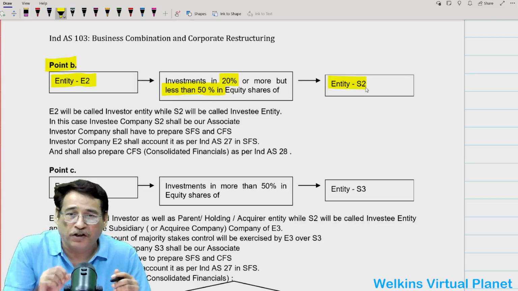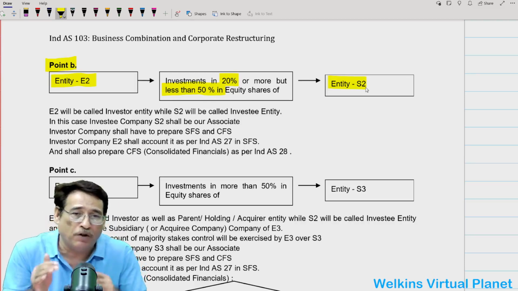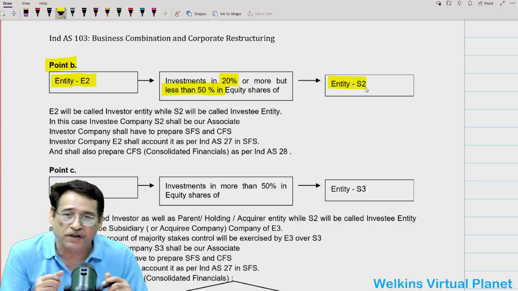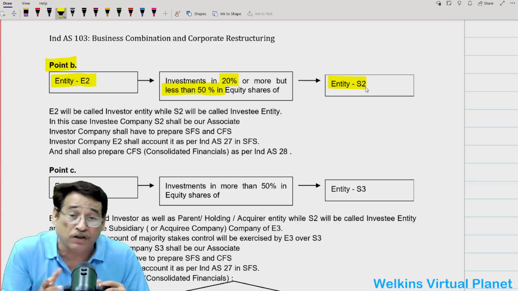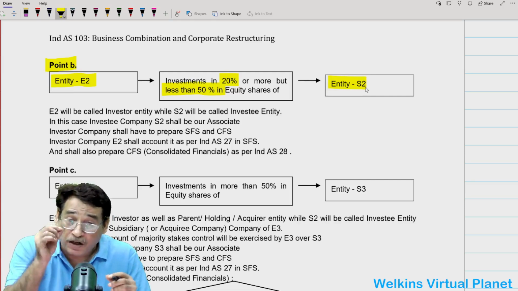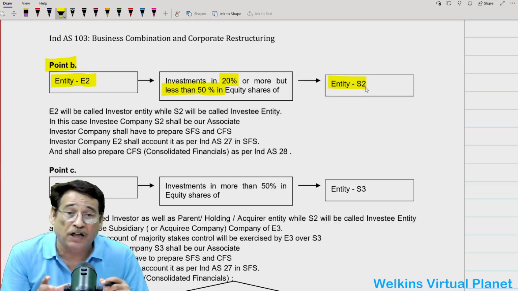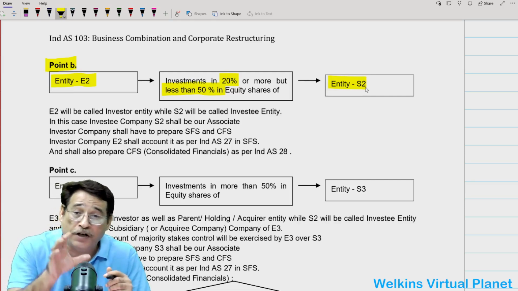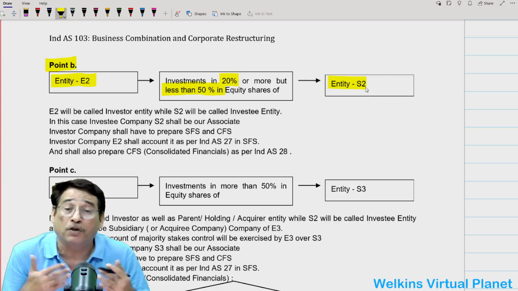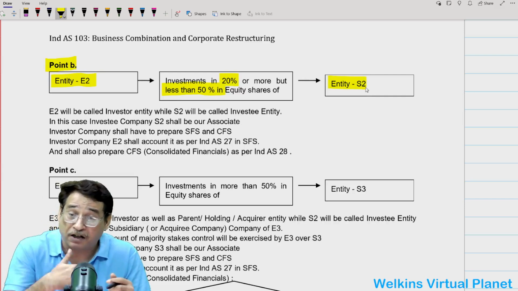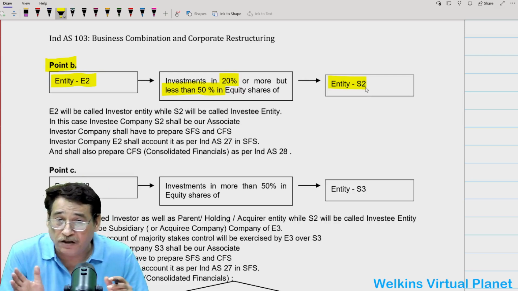In its separate financial statement. And besides that, because the other entity this time is our associate entity, we have to prepare this time a consolidated financial statement. But this time the consolidated financial statement shall be prepared as per Ind AS 28. So as a professional student, you need to know all these things at great length. Is it clear to you or not?